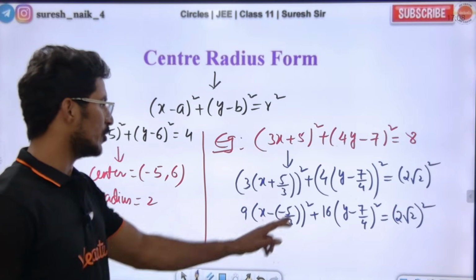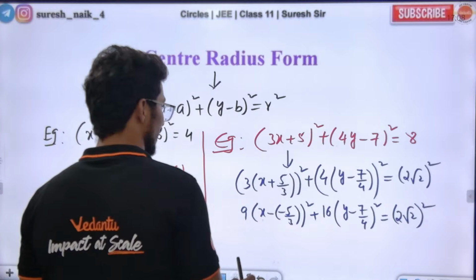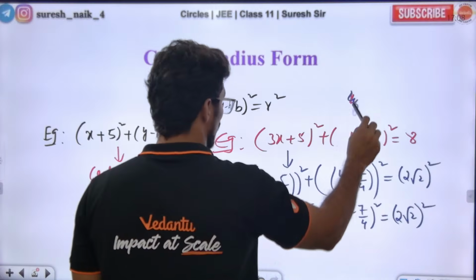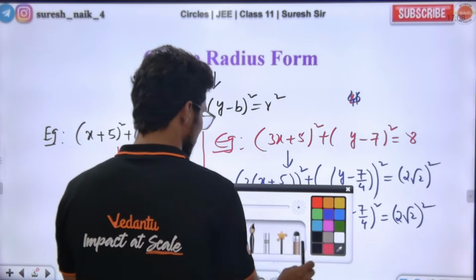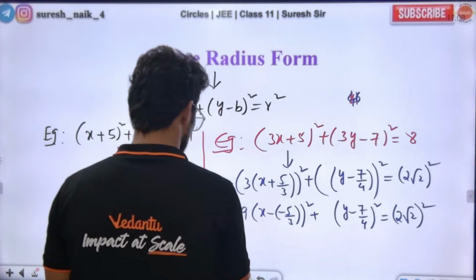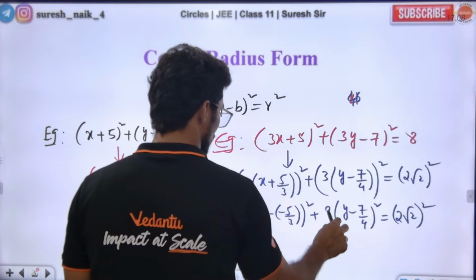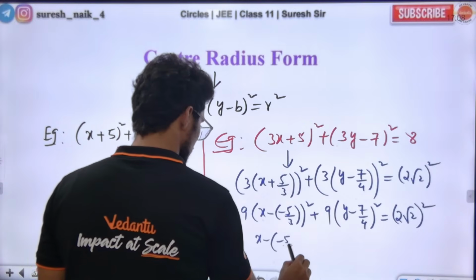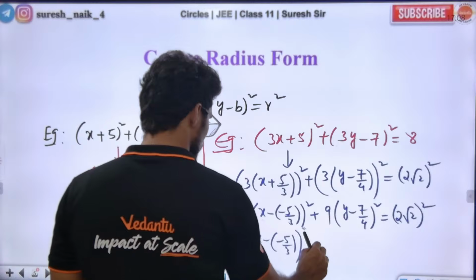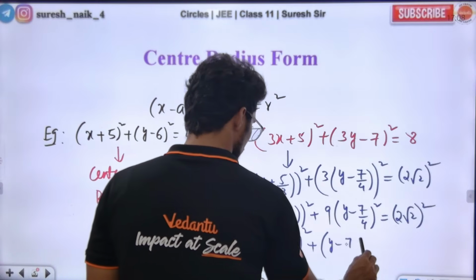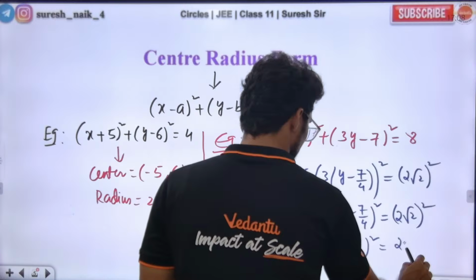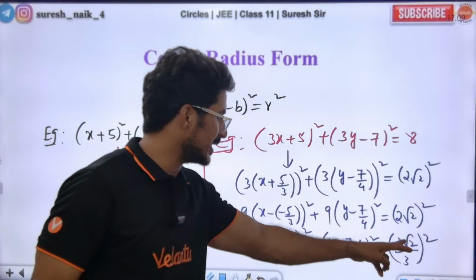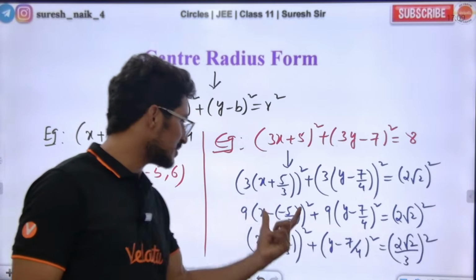Sir, a doubt: we need to make these two things the same, sir. Then what do we need to write here? Don't write this as 4. Then you make this 3 only. Then obviously this is going to be 3 here and this is going to be 9 here. Erase this. And taking 9 common, (x plus 5 by 3) whole square. I am taking 9 common. Taking 9 common, (2 root 2 by 3) whole square; 2 root 2 whole square is 8 and 3 square is 9. The 9 I am shifting to the right-hand side.